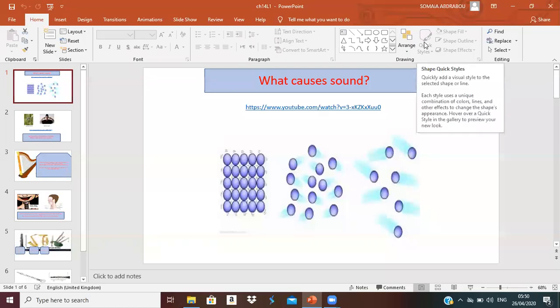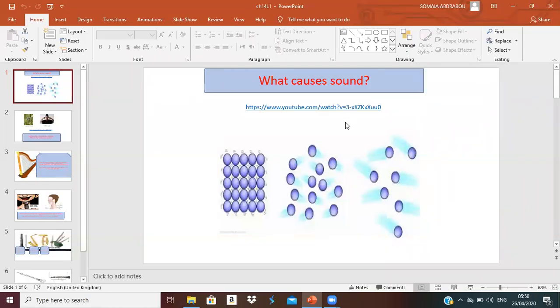Good morning, everyone. Today we will revise together chapter 14. This chapter is talking about sound. What causes sound is the first lesson.